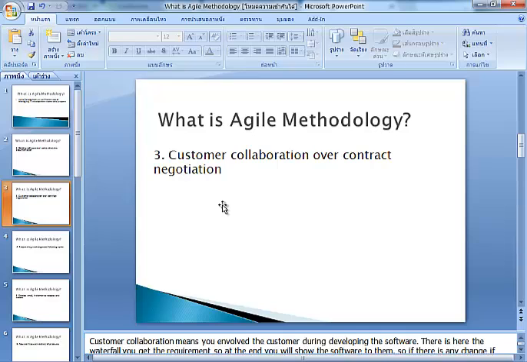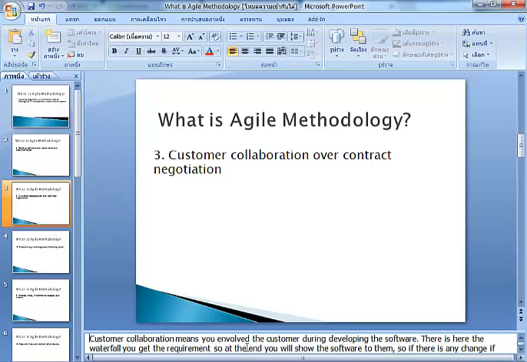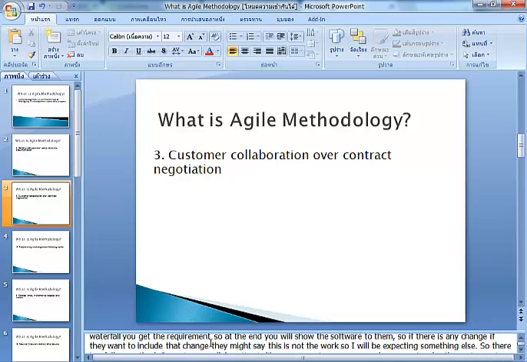They give the requirements first, then create the software. But in agile methodology, customer collaboration means you involve the customer while developing the software. Like waterfall, you get the requirement, and at the end you show the software to them.